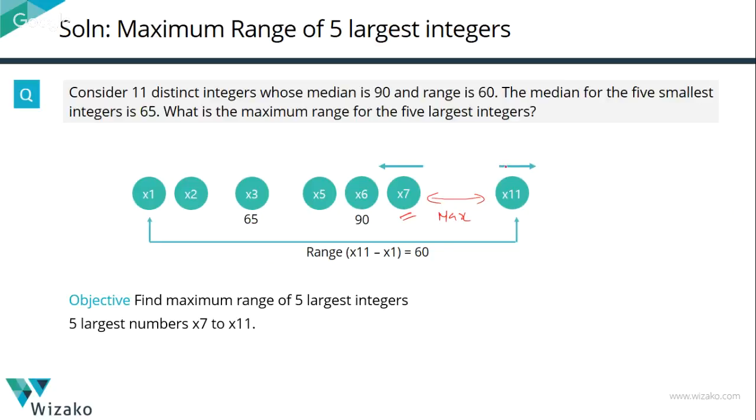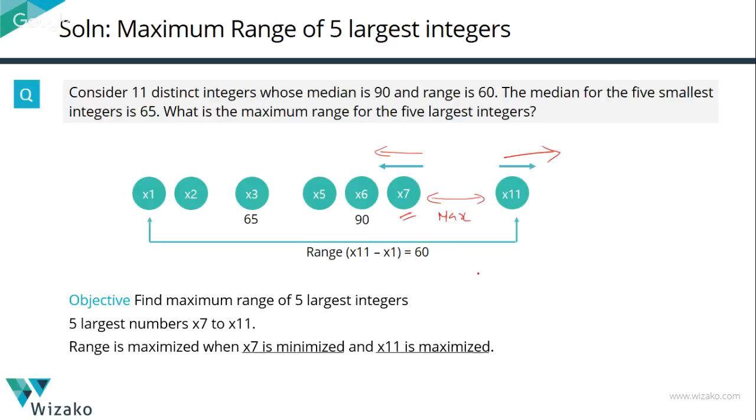How do we achieve that? Push x11 as much to the right as possible and pull x7 as much to the left as possible. x7 should go as far left as possible, and x11 should go as far right as possible. So what are we trying to do? We're trying to find the maximum possible value for x11, which is when it will go to its rightmost, and the minimum possible value for x7, which is when it will go to its leftmost.